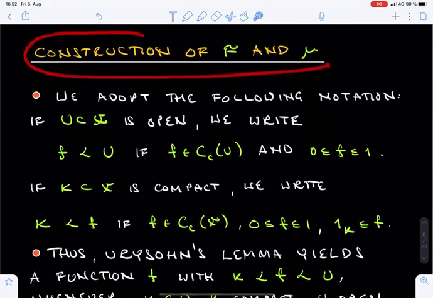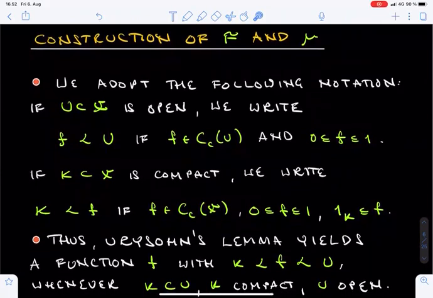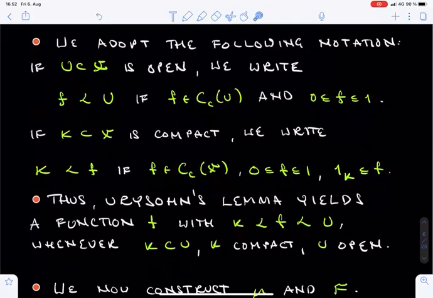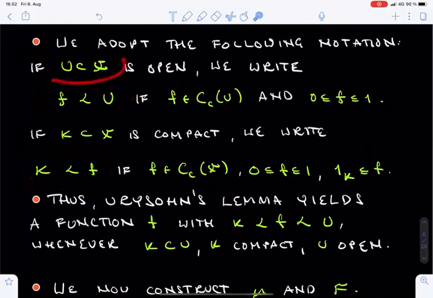The purpose of this lecture is to prove the existence of the sigma algebra F and the measure μ. The construction will be relatively simple, but there are so many properties to verify that the proof takes a fair amount of space and time. To save some of both, we start by introducing the following notation. If U is an open subset of X, we will say that the function f is dominated by U if f is a compactly supported continuous function whose support is contained in U and f only takes the values between 0 and 1. The domination of f by U is denoted by this wiggly inequality symbol here.